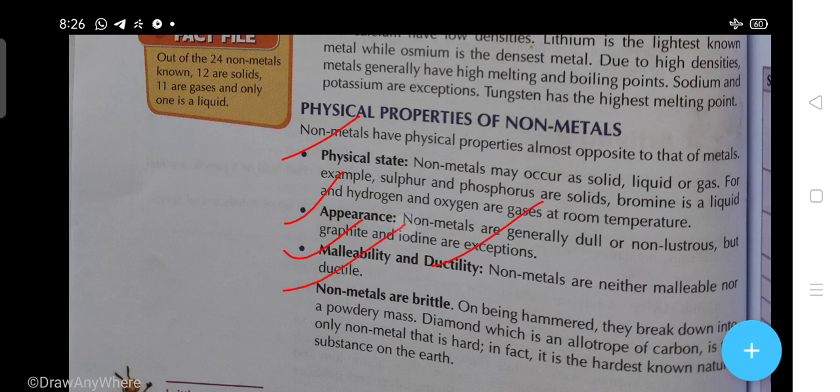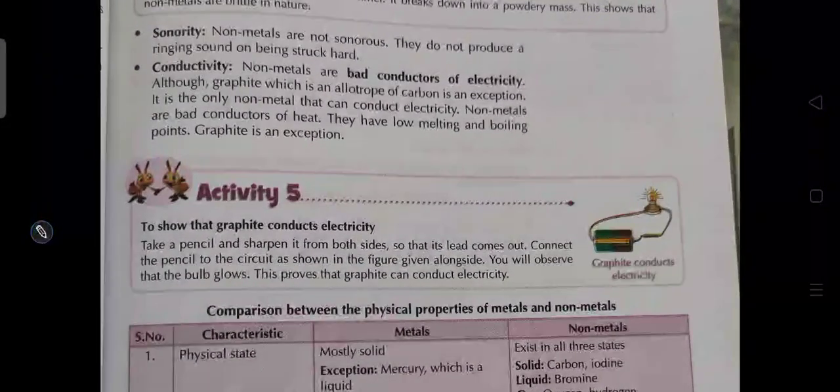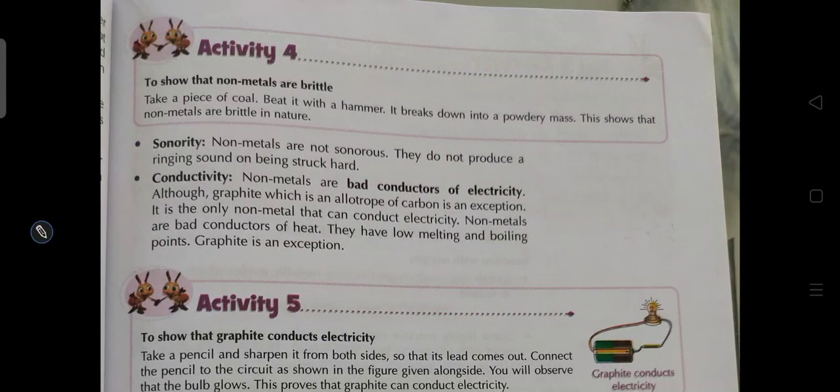So non-metals are brittle, because if you beat non-metals, they can break down. On being hammered, they break down into a powdery mass, and the diamond, which is an allotrope of carbon, is the only non-metal that is hard. In fact, it is the hardest known natural substance on earth. So students, in the next video we will discuss activity 4 of metals and non-metals.